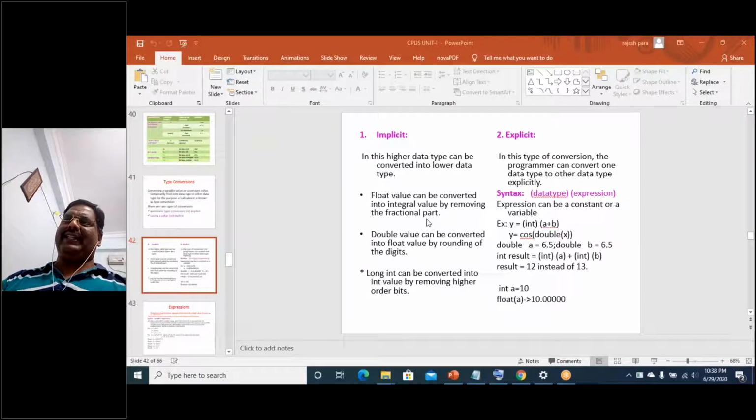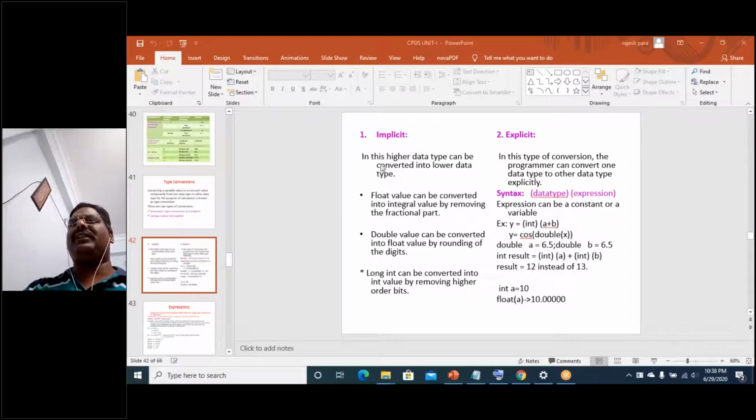The float has 4 bytes, but it is converted into an integer by removing the decimal points. The actual value 10.123 loses its decimal part, and 10 is stored into the integer variable x.